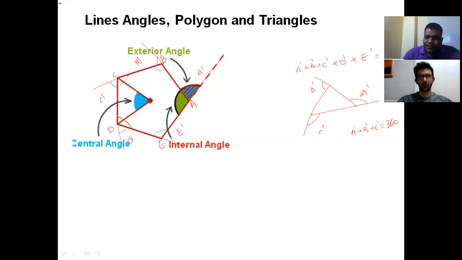Now you can see the center angle. This is a center angle, one of the center angles. And if I join all vertices for this, how many center angles do we get? 5. 5 center angles. Let us say these center angles are C1, C2, or take theta 1, theta 2, theta 3, theta 4, theta 5. And the sum of all center angles will always be 360 degrees.